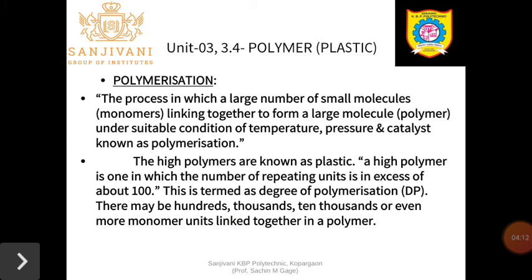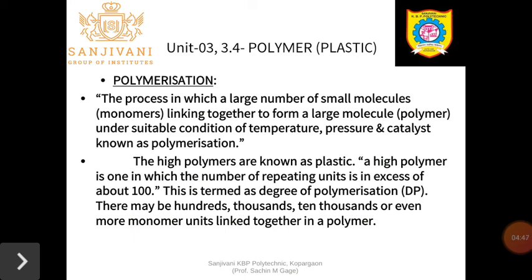So polymerization reaction is the process in which a large number of small molecules, monomers, where mono means single and mer means the substance or chemical used for the manufacturing of the polymer, link together to form large molecules.